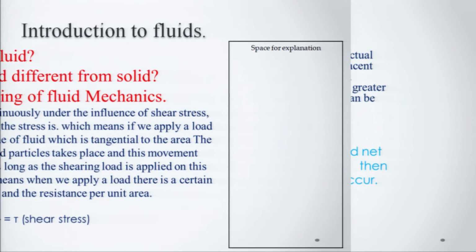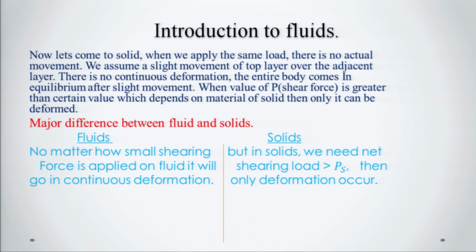What happens in the solid when we apply the same load? There is no actual continuous movement. If it is the elementary volume of a solid, we have taken a solid block here, and the same load is applied tangential to the area on this body. Then it will slightly deform, but no continuous deformation takes place.